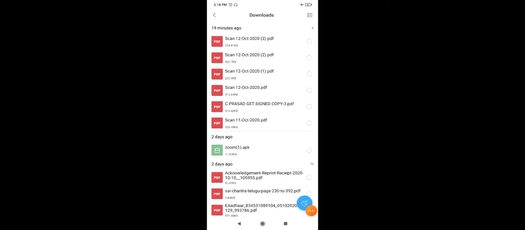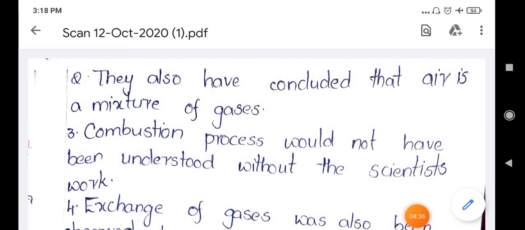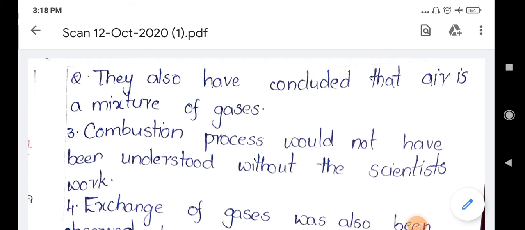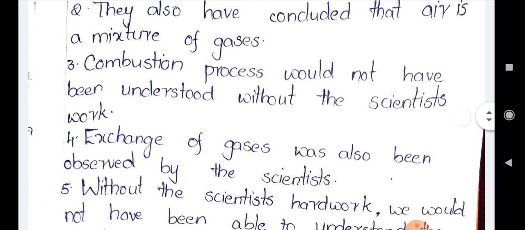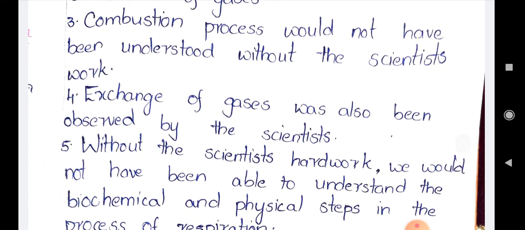Next point is, they also have concluded that air is a mixture of gases. From Lavoisier's experiments we can tell that air is a mixture of gases. Next, the combustion process would not have been understood without the scientists' work. If the scientists had not done any work, we would not have been able to know about the process of combustion. Next, exchange of gases was also observed by the scientists. That's what we can say.